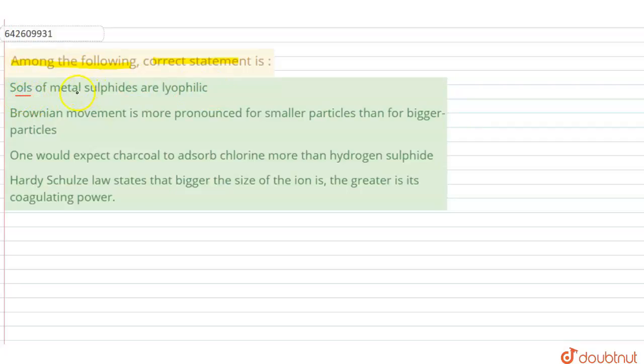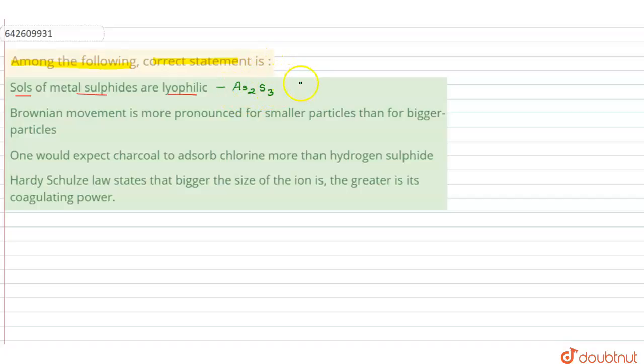The sols of the metal sulfides are lyophilic. Now, the very first case: which are the sols of metal sulfides? Can we have any examples? Yes, of course. We can have examples like arsenic sulfide. This is one of the best examples in our reference books. We could also have other metallic salts like Fe(OH)3, that's iron hydroxide.